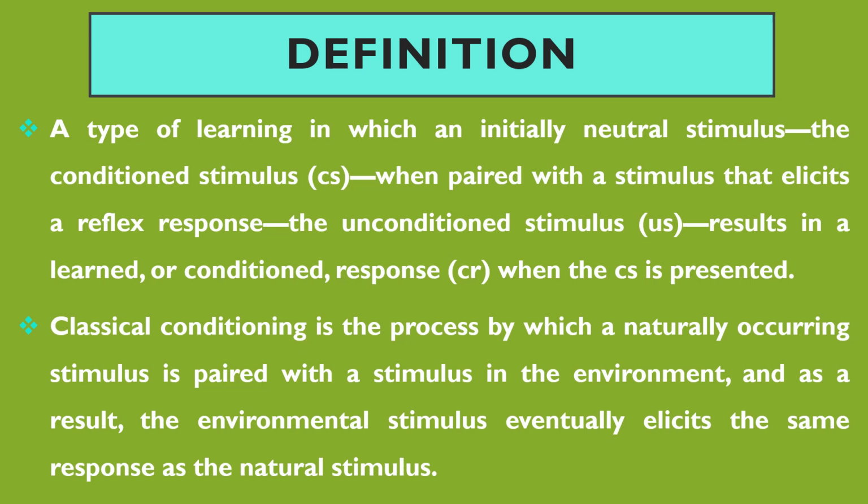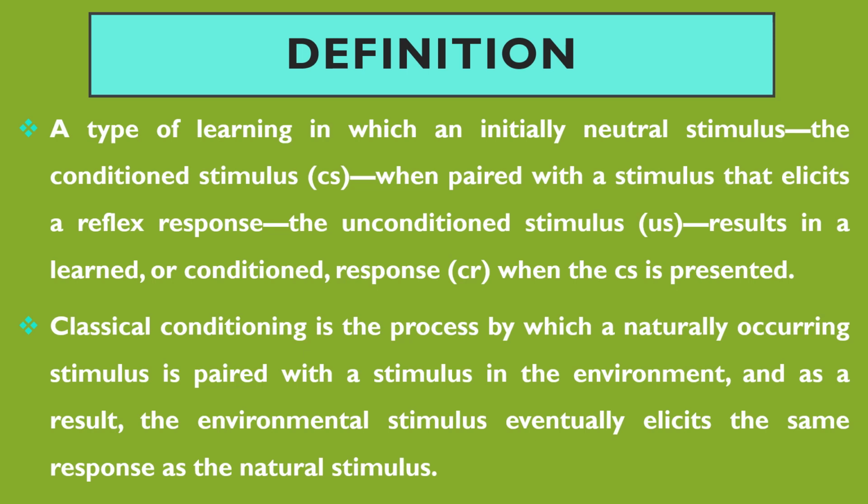Definition of classical conditioning. It is a type of learning in which an initially neutral stimulus, the conditioned stimulus, when paired with a stimulus that elicits a reflex response, that is the unconditioned stimulus. So the conditioned stimulus is paired with unconditioned stimulus and it results in a learned or conditioned response.